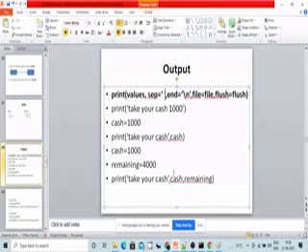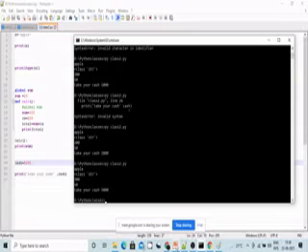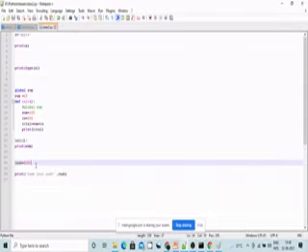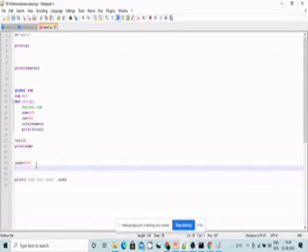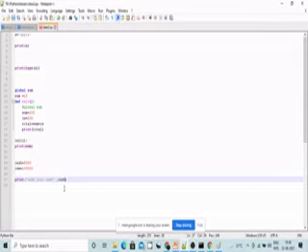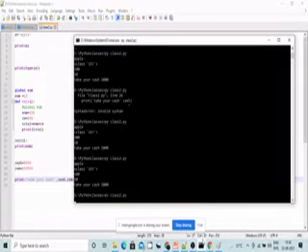Now if you want to print more values, cash is 5000, remaining equal to 1 lakh, 1 2 3 4 5. Remaining is 1 lakh, comma. You should separate them with commas, right? Remaining rem. Now just run the code.